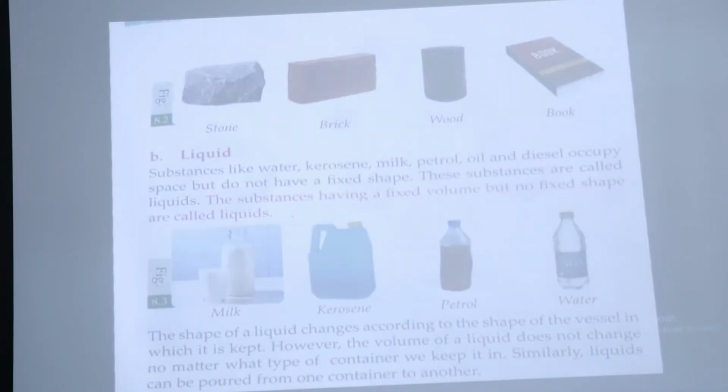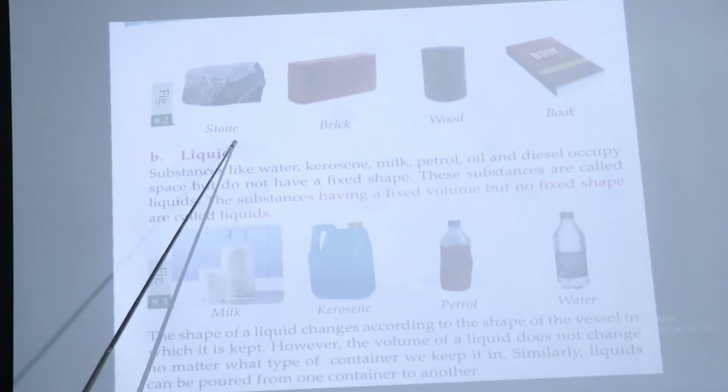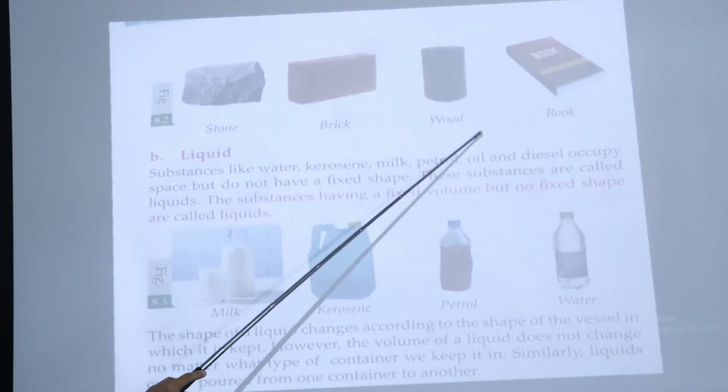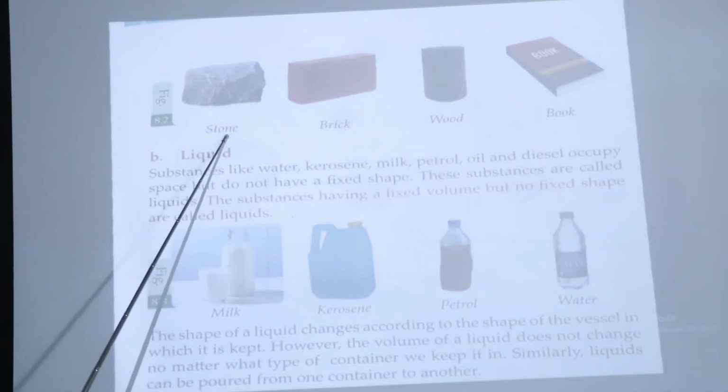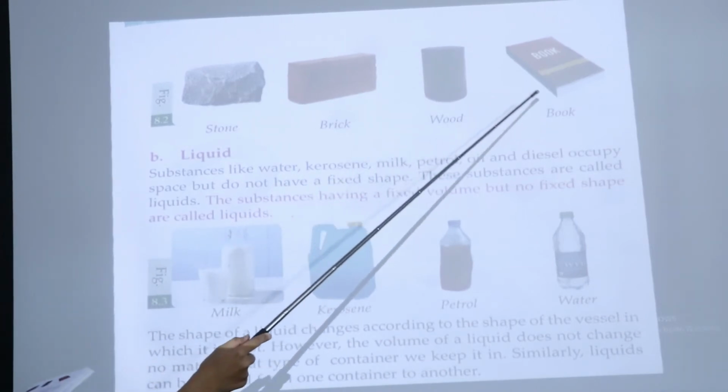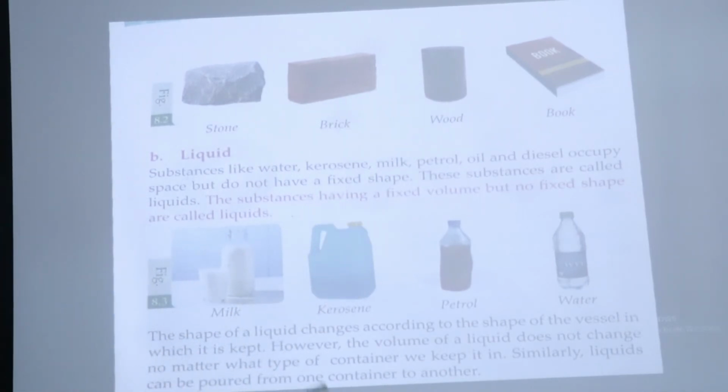Okay, and you can see here these are examples of solids like stone, brick, wood and book. They have a definite, fixed shape and volume. So these are called solids.